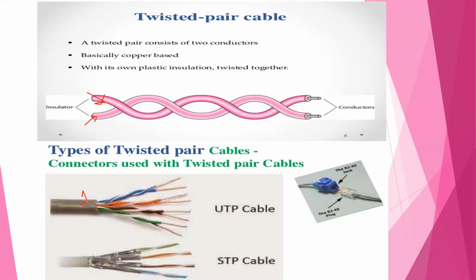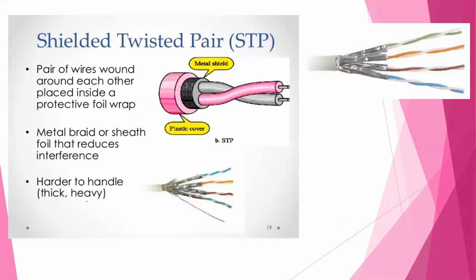Now, first, shielded twisted pair cable. Shielded twisted pair cable consists of one or more twisted pairs of cables enclosed in a foil wrap and one copper shielding. The shield is connected to the ground portion of the electronic device to which the cable is connected.